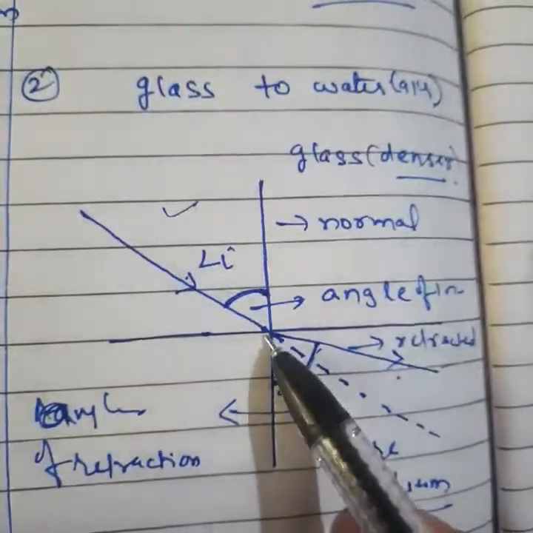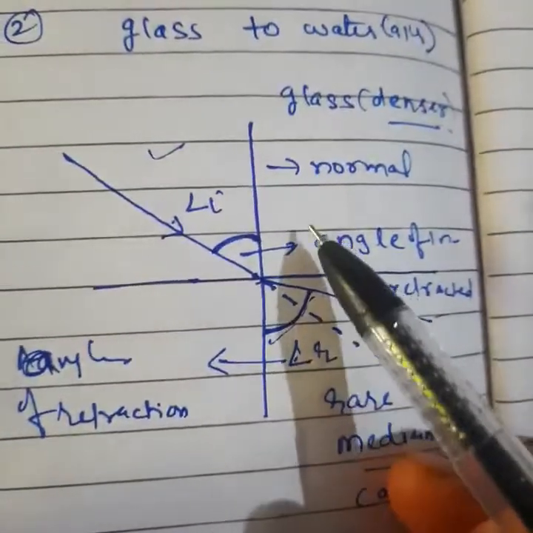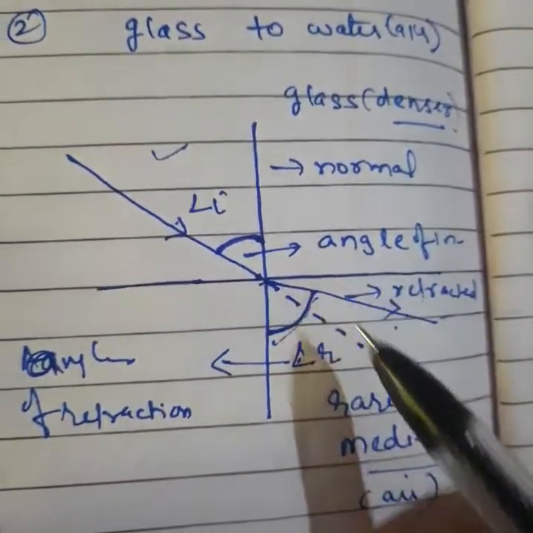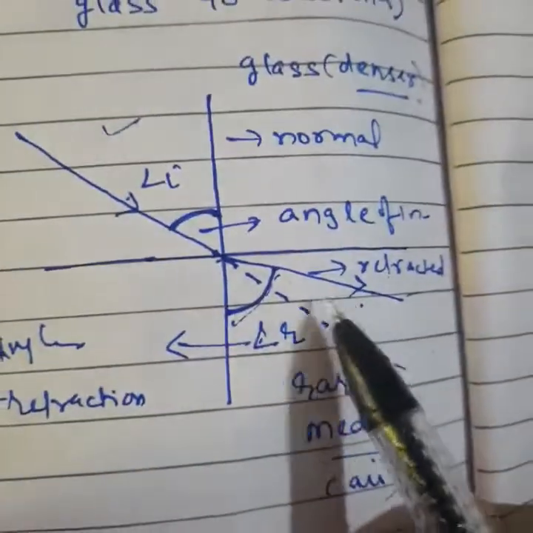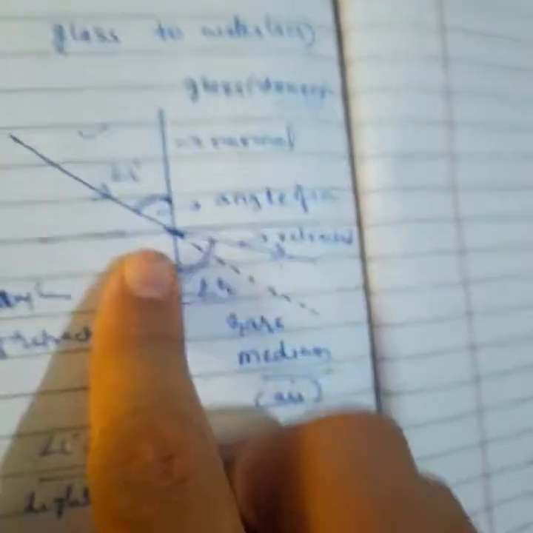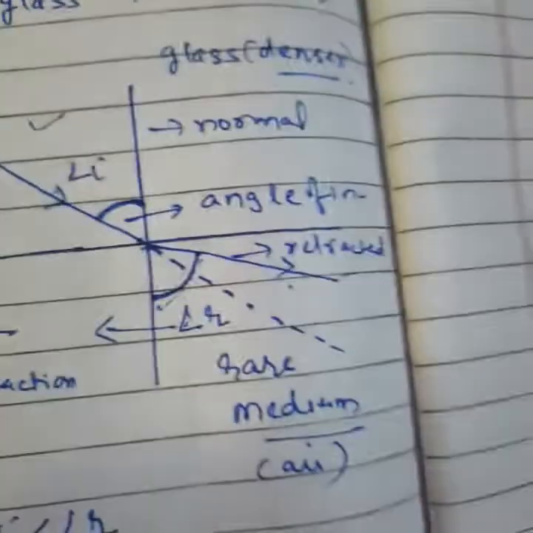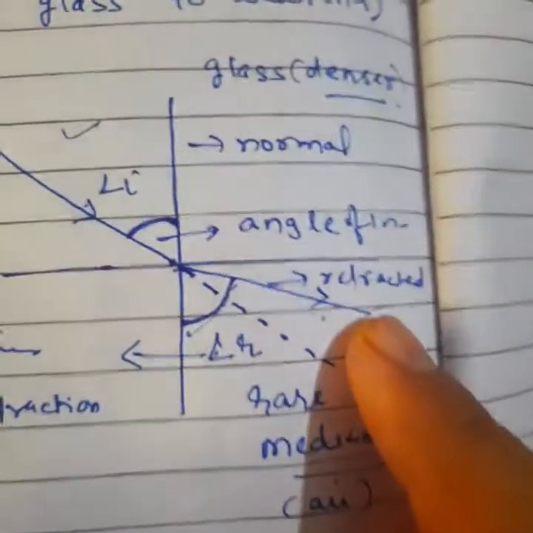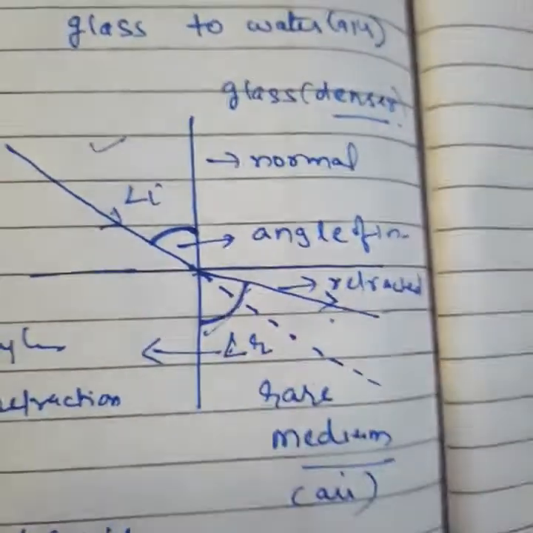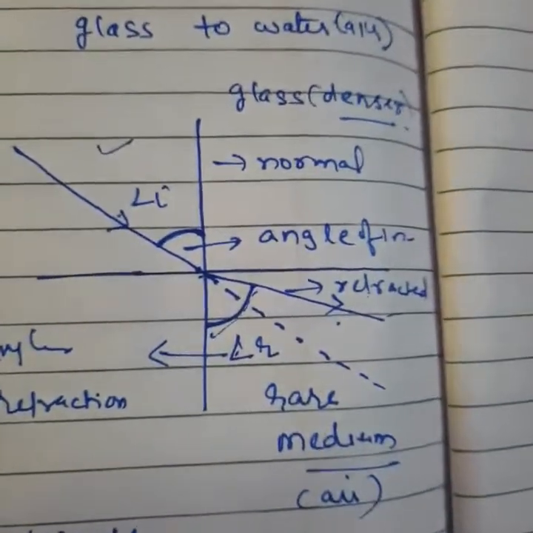Light will travel straight. When it changes its medium, at that time light will feel less force, so it will become free and its speed will increase. By increasing speed, the gap between the normal and the refracted light will increase. Say yes or no? So this cause lies behind the refraction of light.